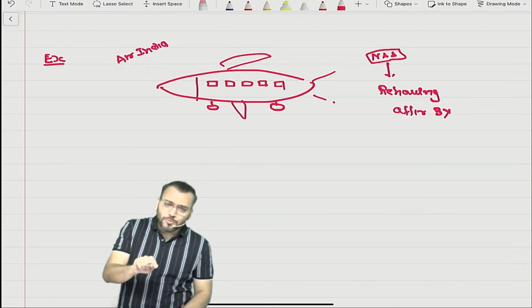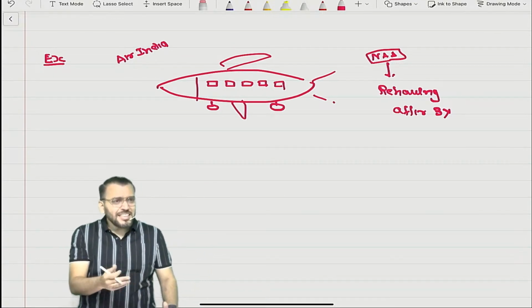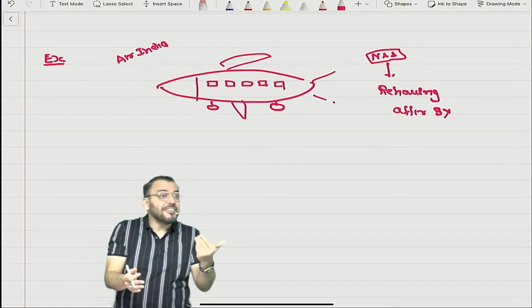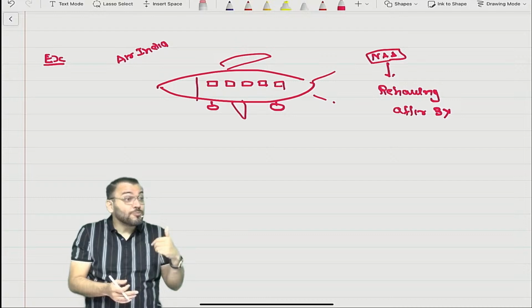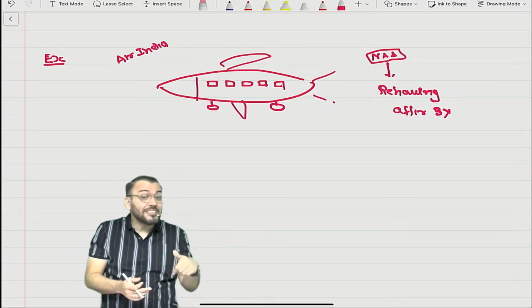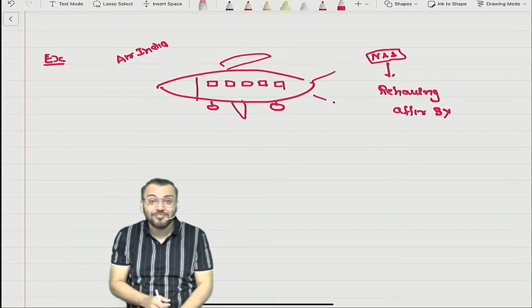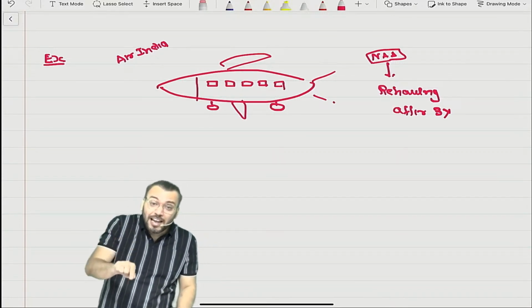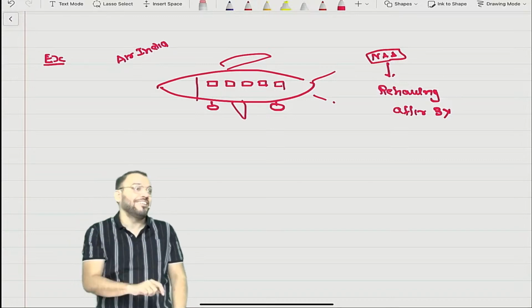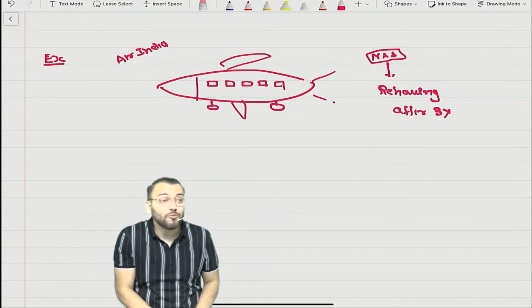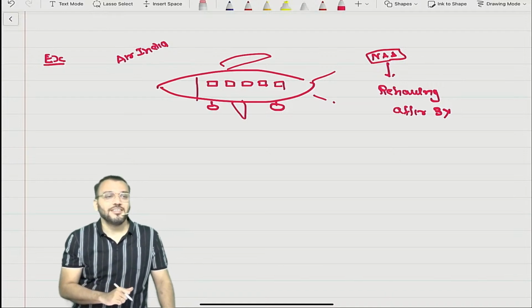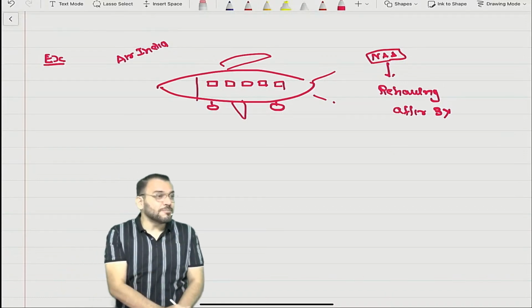But whether outflow of resource is probable. Can I say within 3 years, means before 3 years, we may discard this aeroplane, we may dispose of this aeroplane, we may sell this aeroplane? Yes or no? Then there is no outflow only. Outflow of resource will arise when you are using it after 3 years. Can the outflow of resource be avoided? Can be avoided or not? And therefore, no provision is required. The second condition is not satisfied.